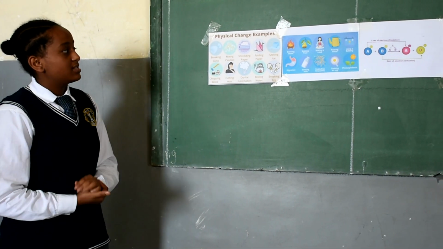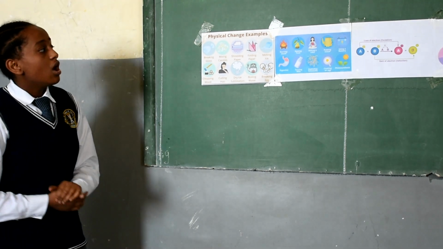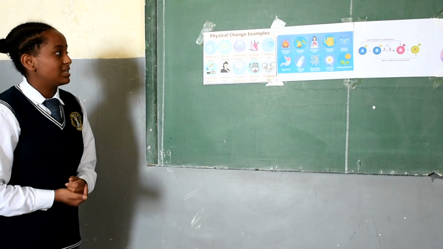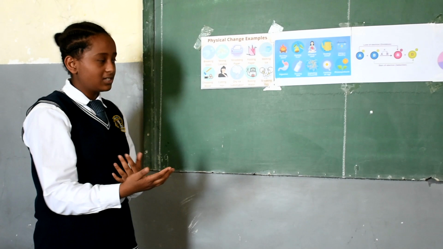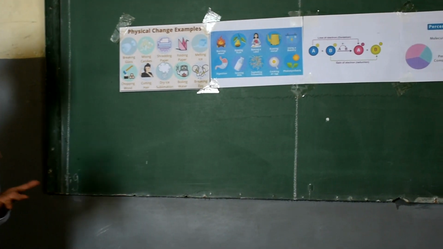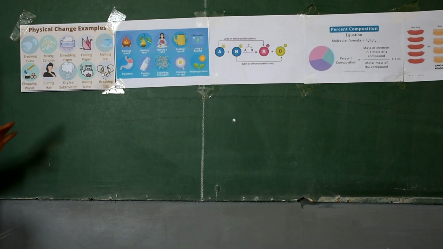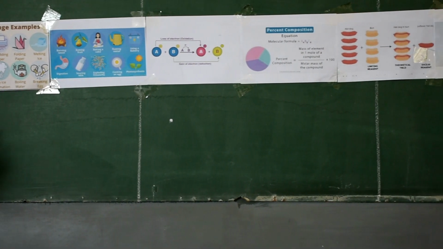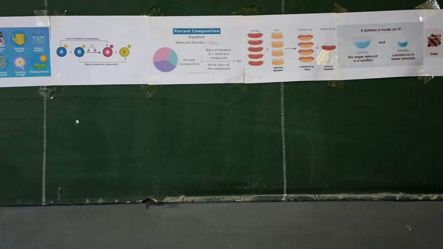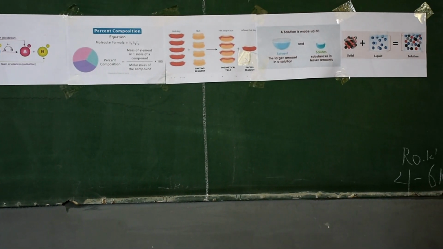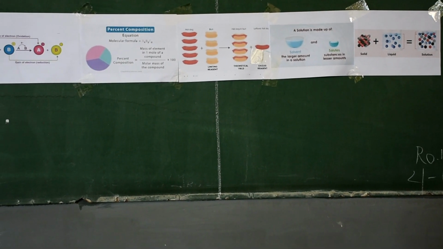The other thing is chemical change. Chemical change occurs when two substances combine to form a new substance, and that new substance has its own different physical and chemical property. So generally in a chemical change, a substance or two substances with different chemical properties produce a new substance with its own property.